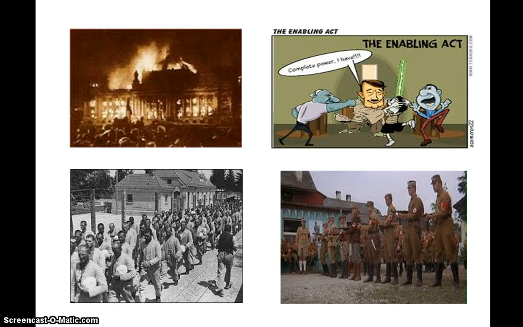So, is it the Reichstag fire, the Enabling Act, the removal of trade unionists and political opponents and political parties, making Germany a one-party state, or the Night of the Long Knives and the murder of 400 high-ranking officials that really enabled Hitler to create a dictatorship in Germany? You decide.